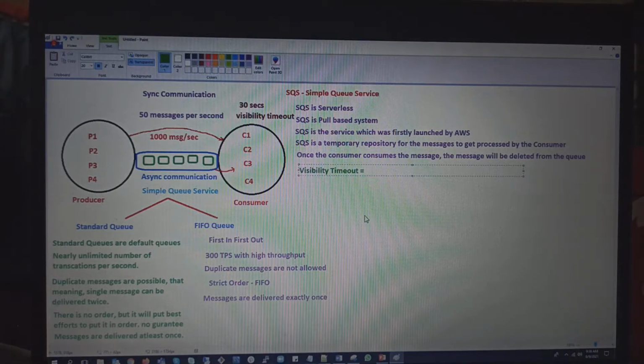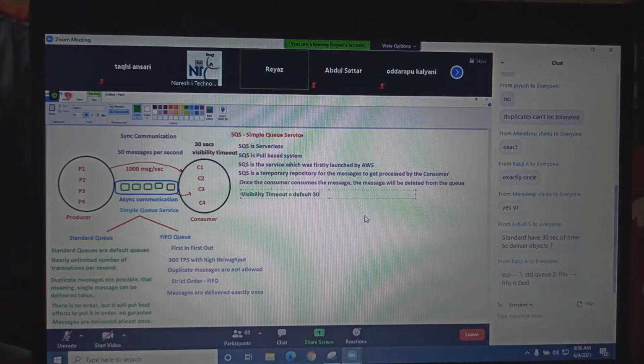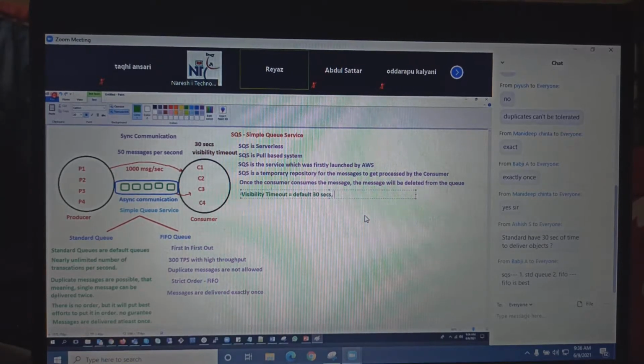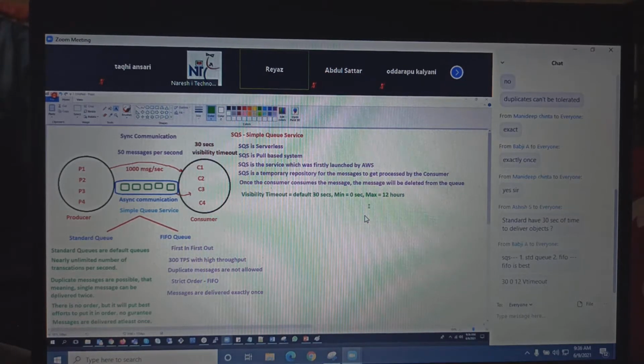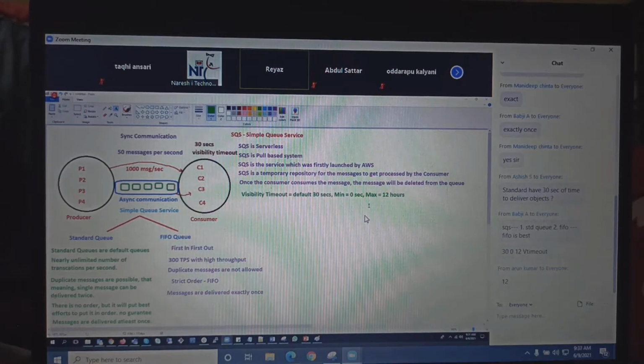This is our certification question. What is the default visibility timeout that we have discussed? 30 seconds. But minimum 0 seconds. Maximum is 12 hours. Guys, minimum it can be consumed immediately, but the thing is, maximum how many hours can the visibility timeout have? 12 hours. Yes, in certification they will be asking these minimum, maximum values. Keep that in mind. So visibility timeout by default is 30 seconds. Minimum is 0 seconds. Maximum, how much time can the consumer hold the messages? 12 hours.